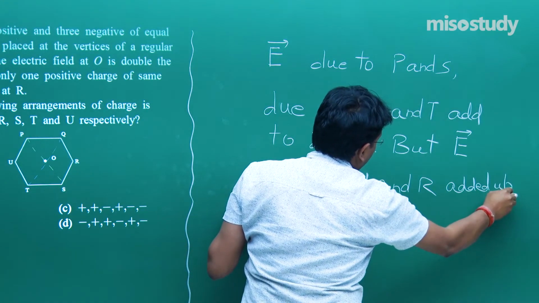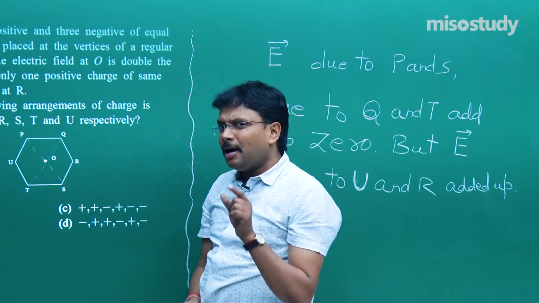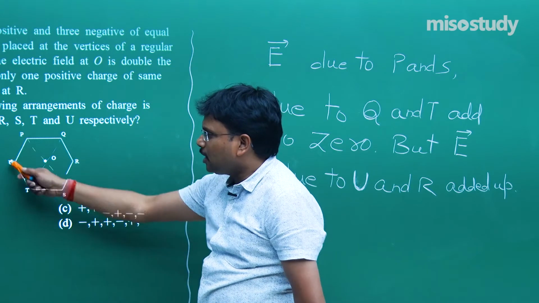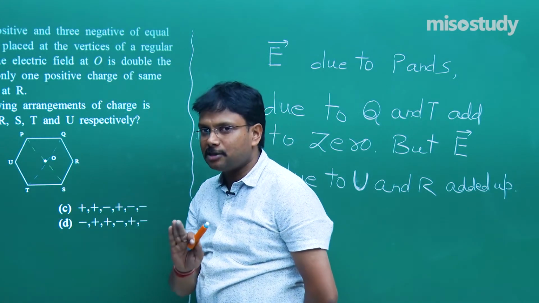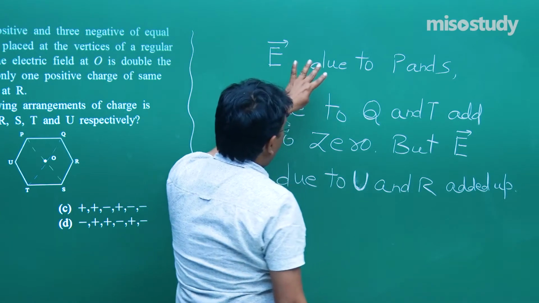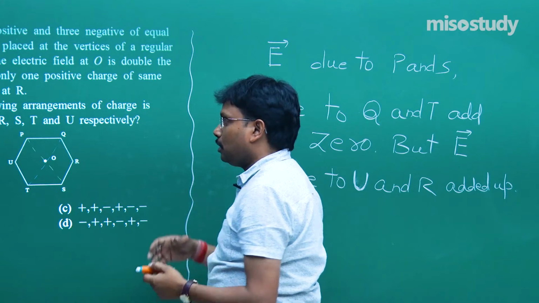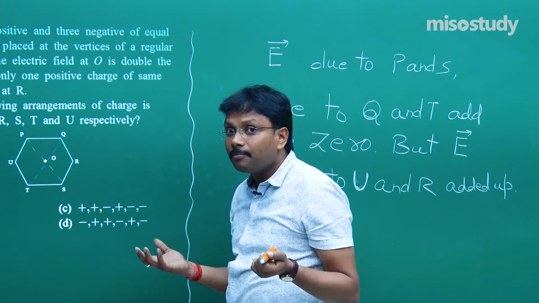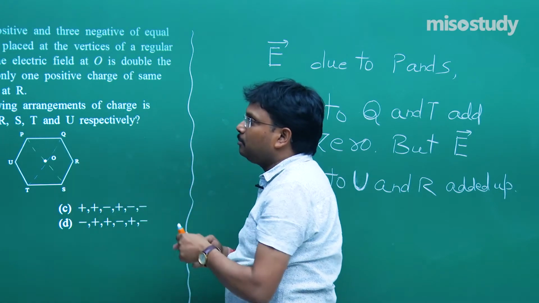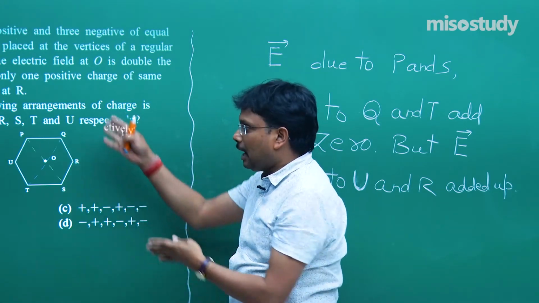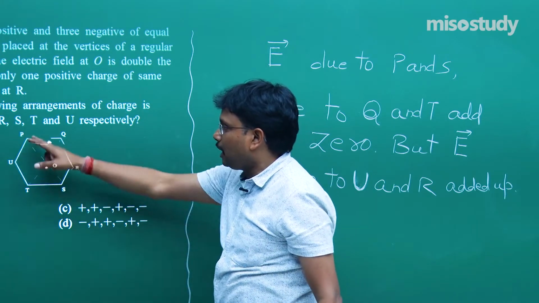Added up. It means if they are going to cancel each other, a question can come to your mind: why are they not cancelling each other? The teacher is saying that they are going to add up. Just wait. Fine. So accept this line. Actually, what exactly are we trying to do? Ultimately, we have to start from somewhere. And it's not like I will keep on playing with this particular problem for a long time. Obviously, I'll have to finish this problem in 3 minutes or so. So let's start this approach, that opposite diagonal.